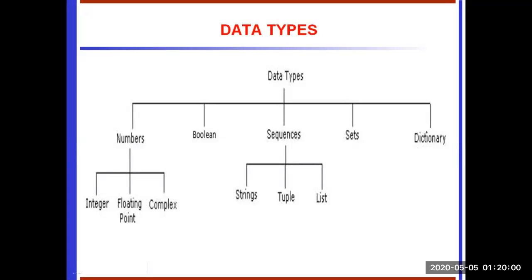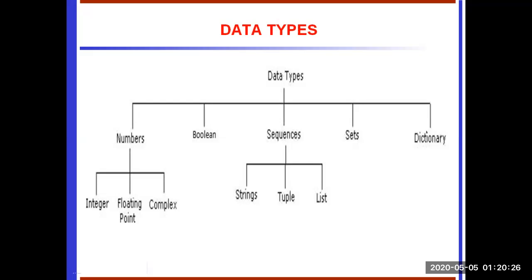The next one, tuples. A tuple is another sequence data type, just similar to a list, but the elements are enclosed in round brackets. But what is the difference between list and tuple? A list can be updated, but a tuple cannot be updated.